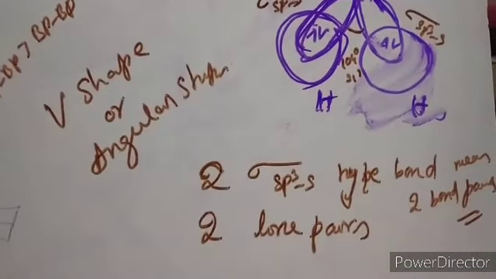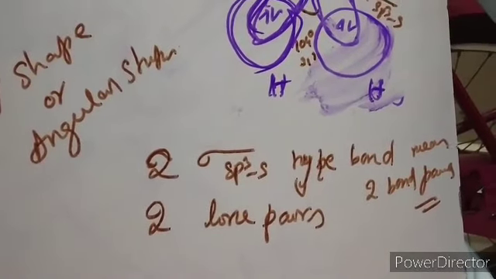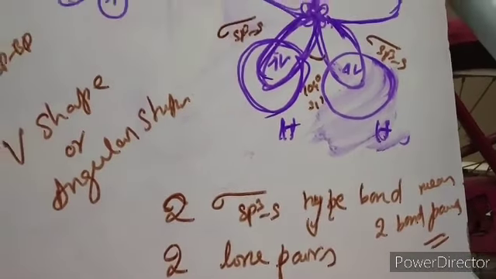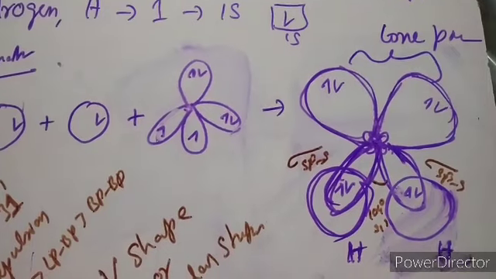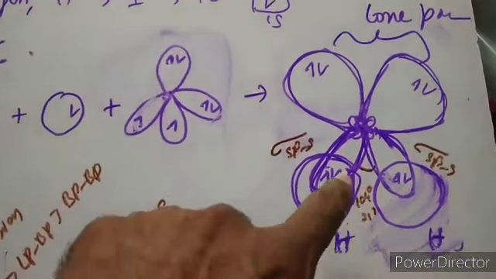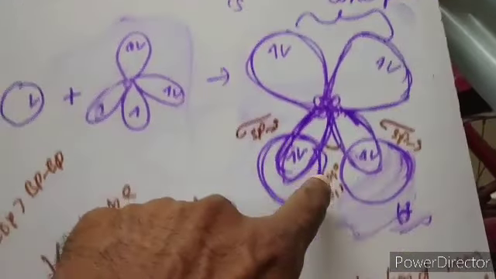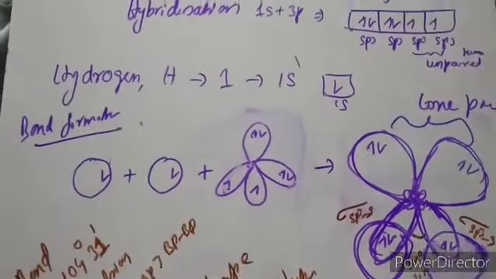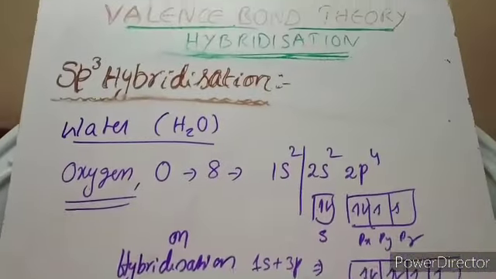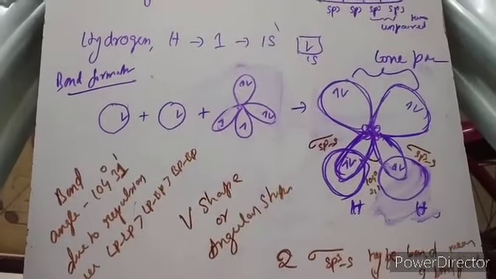So totally, in a water molecule we have 2 sigma bonds of sp3, meaning 2 bond pairs are there and 2 lone pairs are there, and the structure is a V shape. It has a V shape or angular shape, and the bond angle between hydrogen and hydrogen is 104 degrees 31 minutes. Okay, sp3 hybridization. So this is the way the water molecule is formed. Thank you very much.